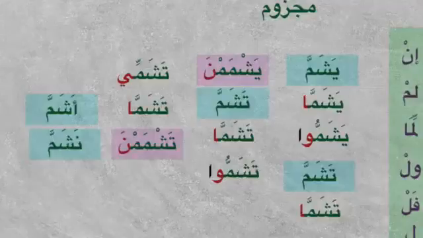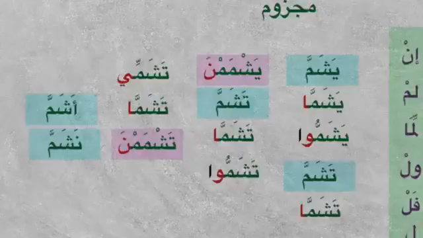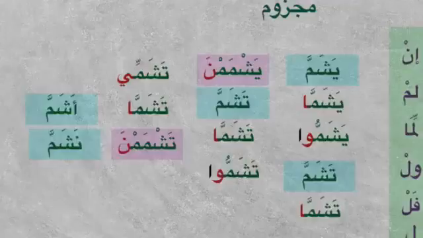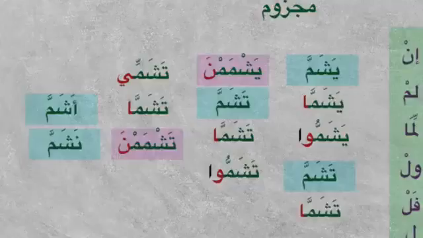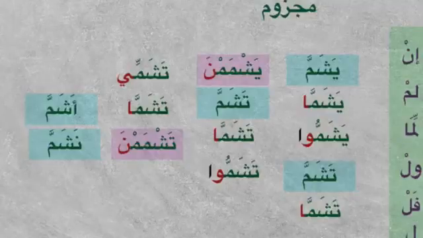And in the af'al al khamsa, it is very easy, there's nothing to worry about, because the noon is the sign of marfu', and the dropping of the noon is the sign of mansub and majzoom. So that's quite straightforward. And we have mabni, so there's no problem. It's only where the fi'l is mustatir that the marfu', mansub and majzoom forms will keep changing. That's why each vowel sign, each haraka, is worth its weight in gold. You cannot ignore it. It's very important, inshallah. So yashamma, tashamma, tashamma, ashamma, nashamma. That is the majzoom form. So we know there is a sukun muqaddar.